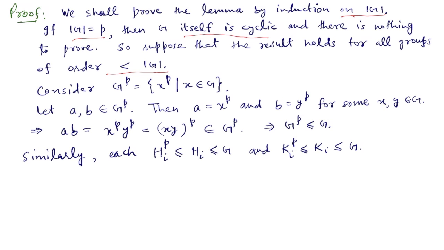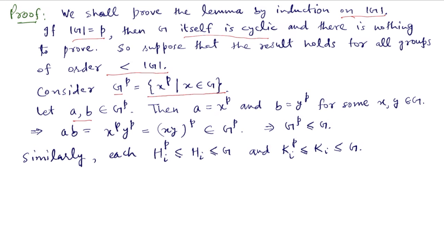Consider this set Gp, which is obtained by taking the pth power of all the elements of G. So x to the power p such that x is in G. We prove that this Gp is a subgroup of G. For this we take two elements in Gp, a and b. Then a is the p-th power of some element x and b is the p-th power of some element y in G. Now what is ab? ab is x^p times y^p, which we can write as (xy) raised to power p, and so this belongs to Gp.